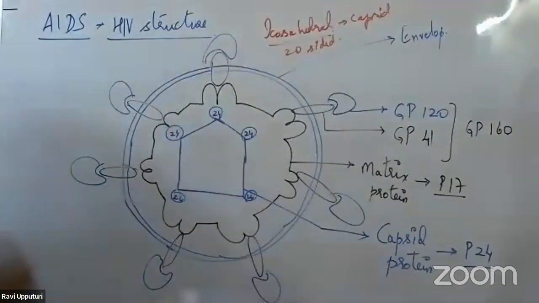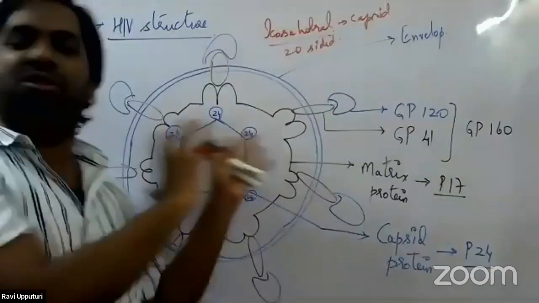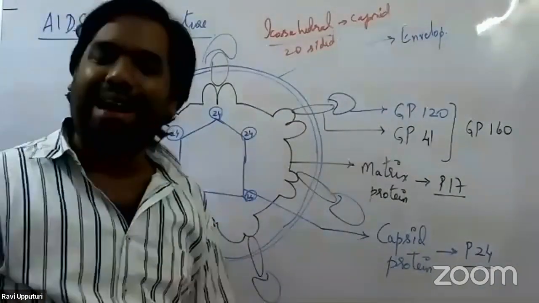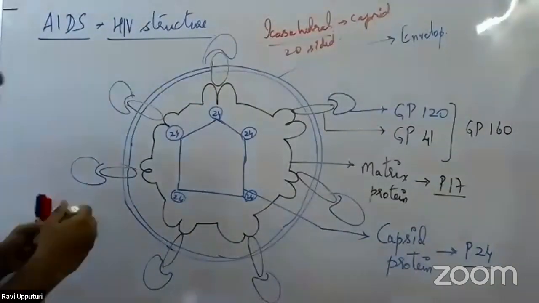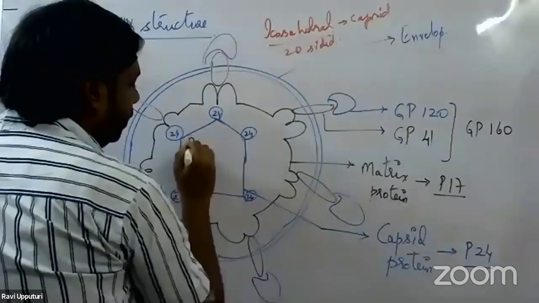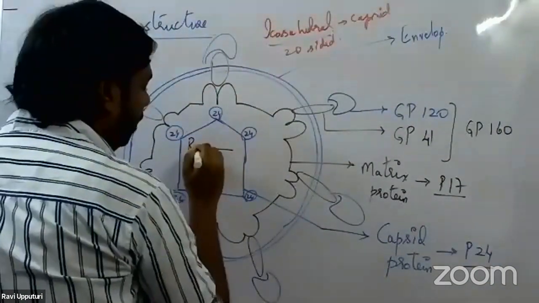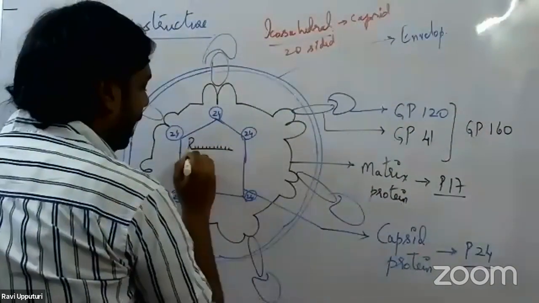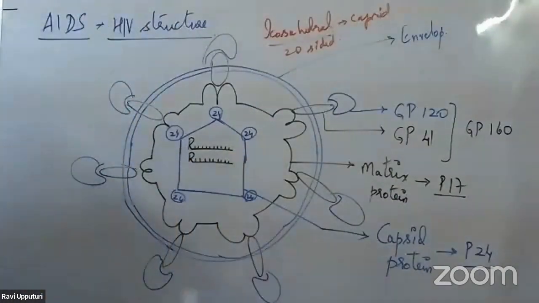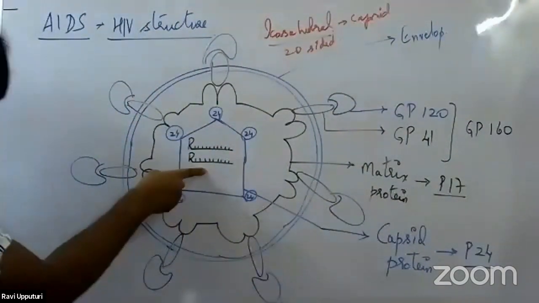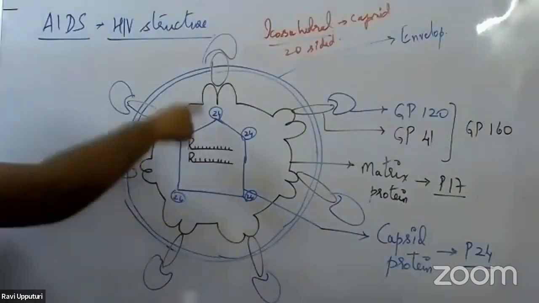Now, inside this capsid protein, the actual substances are present. What is present inside the capsid? There are two molecules, or two copies, of identical single-stranded RNA.